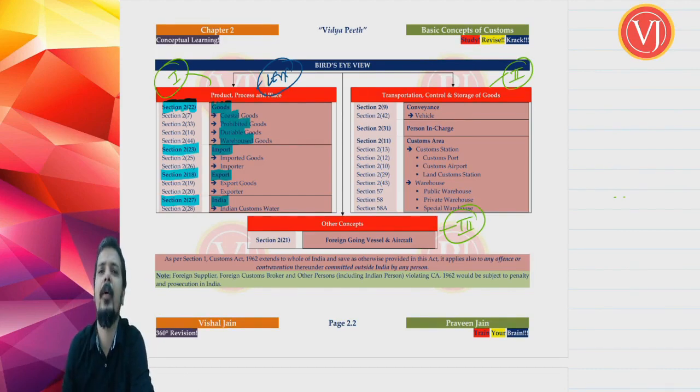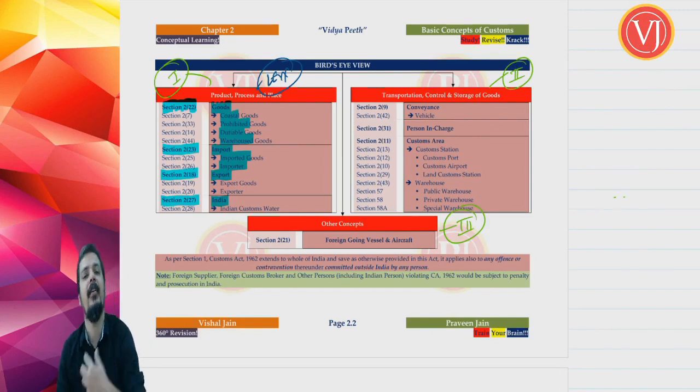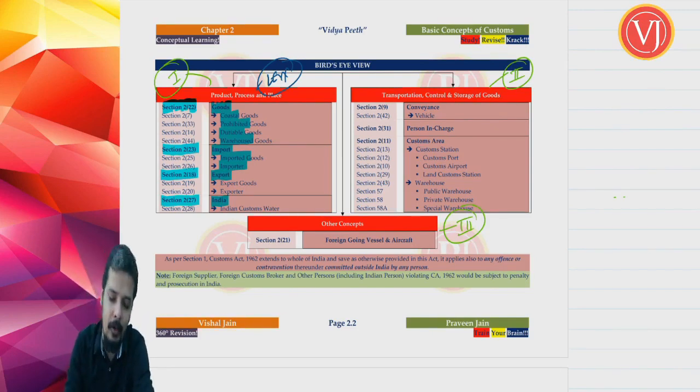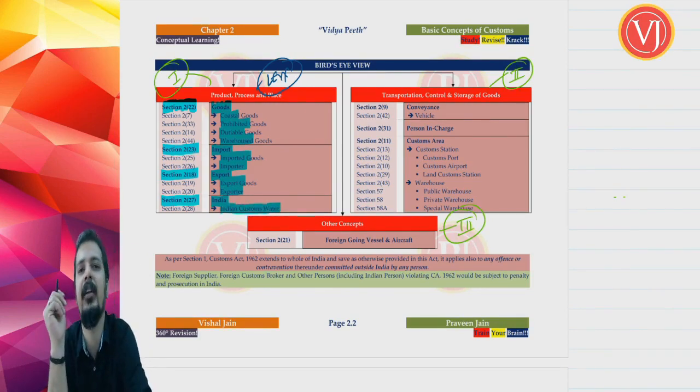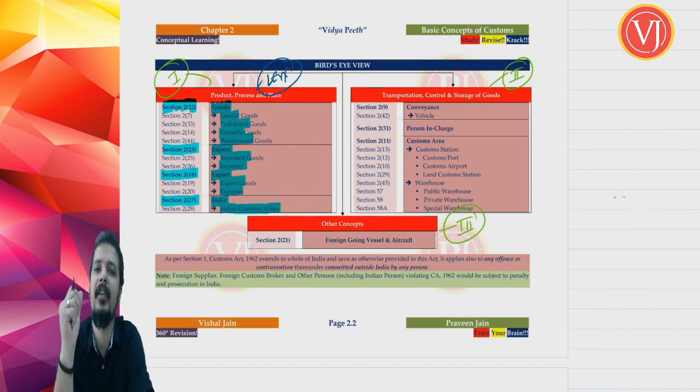And likewise, once we discuss import, we will be discussing imported goods in terms of section 2 clause 25 and importer in terms of section 2 clause 26. And when we discuss export, we will be discussing exported goods in terms of section 2 clause 19 and exporter in terms of section 2 clause 20. And when we are discussing India in terms of section 2 clause 27, we will be discussing Indian customs waters, which we discussed earlier in GST, but still we will discuss Indian customs waters again in terms of section 2 clause 28.